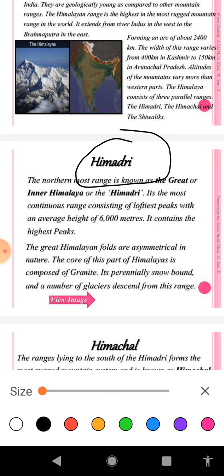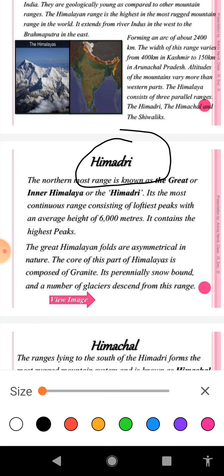So these are the names given to the Himadri range. Keep in mind, if you get the question, what are the characteristics of the Himadri range, the points will be: first point, Himadri is the northernmost range of the Himalaya.